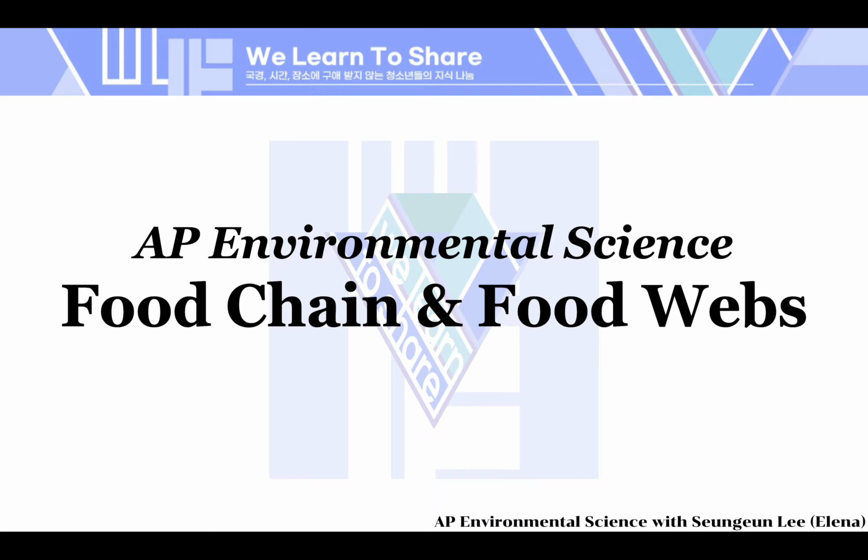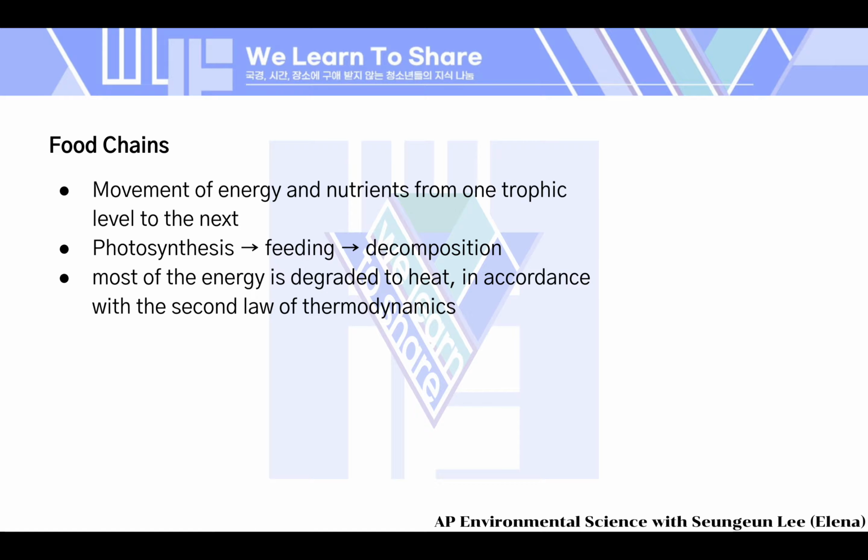In this video, we're going to go over food chains and food webs. So what do we mean by food chain? A food chain is basically the movement of energy and nutrients from one trophic level to the next, and it includes the process of photosynthesis, feeding, and decomposition.